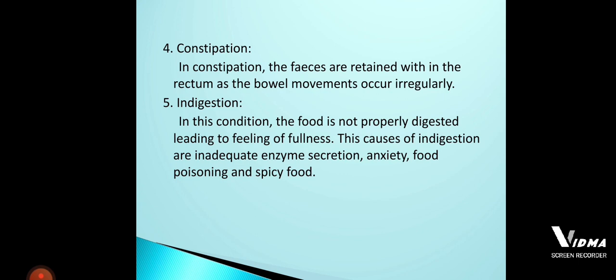The next one is constipation. I said the normal passing of the bowel movement is once or twice. If it is more than 2, 3, 4, then we call it diarrhea. A healthy human being has to pass fecal matter at least once or twice a day, but constipation is the reverse of it. Constipation means the feces are retained within the rectum. When the feces are retained within the rectum, bowel movement becomes irregular. That is called constipation.